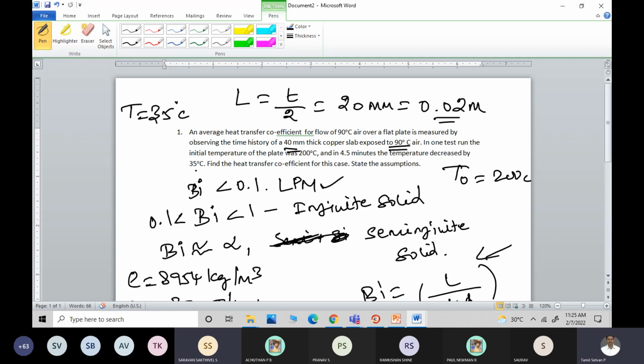The temperature decreased by 35 degrees C. Okay, so 200 minus 35. Please understand. The air is at a temperature of 90 degrees C. So T infinity is 90 degrees C and T naught is 200 degrees C. So from 200 degrees C, it reduces by 35 degrees C. So how much is T? 165 degrees C. Okay, so please don't make mistakes. So T equal to 165, T naught is 200, and T infinity is 90.